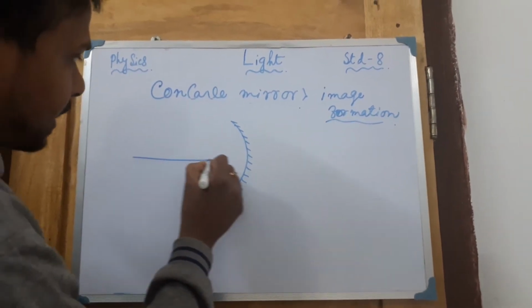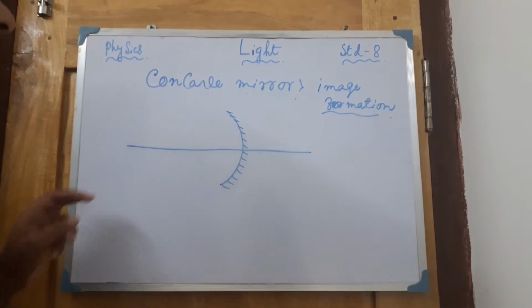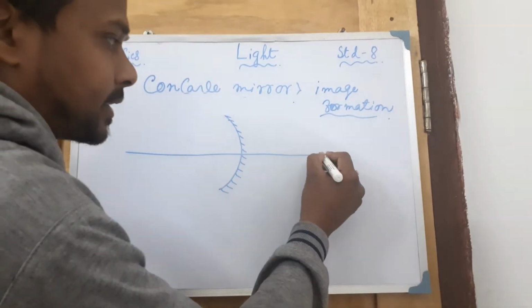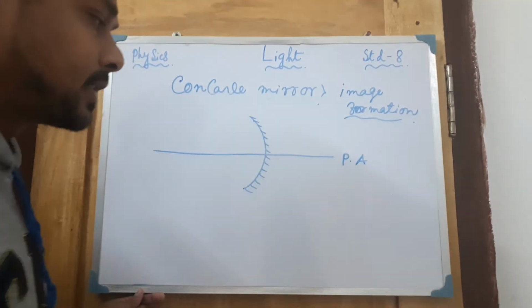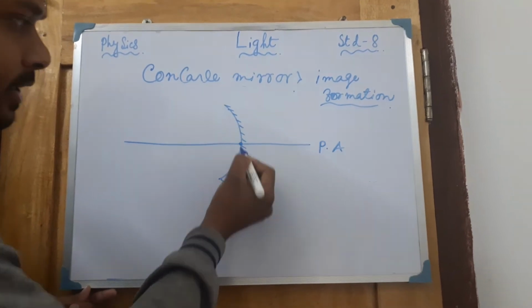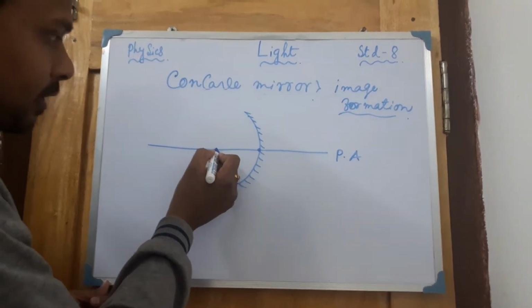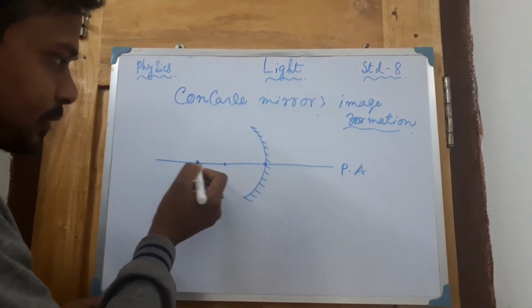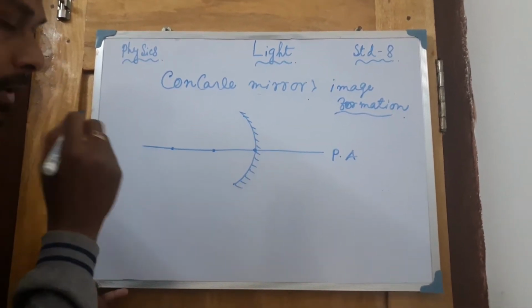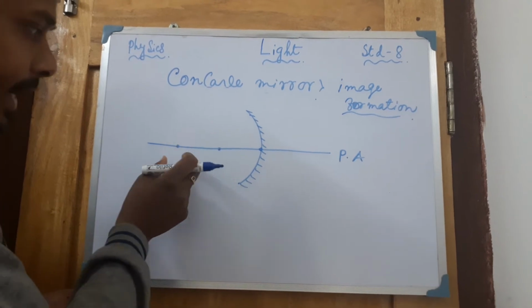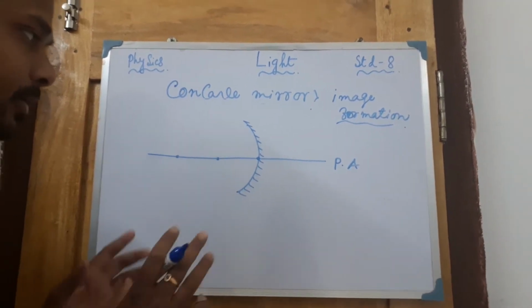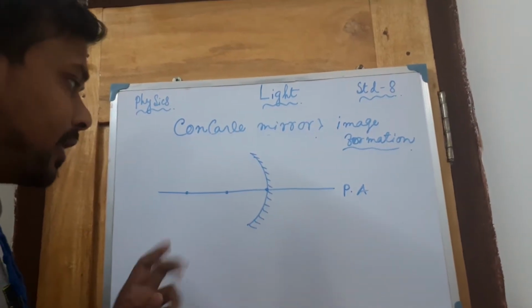We all know that this particular line is known as the principal axis. This point is known as the pole. These two are the curvature points. One point is present here and another point is also here. These are the two different points.